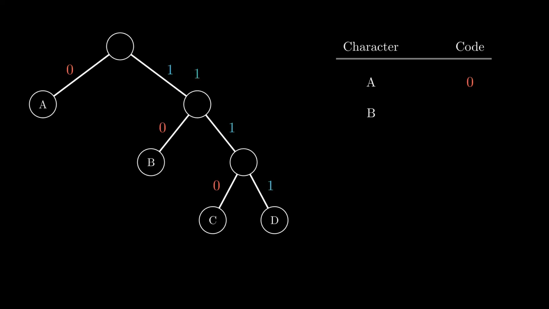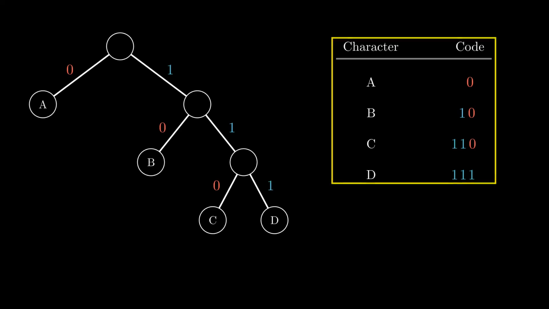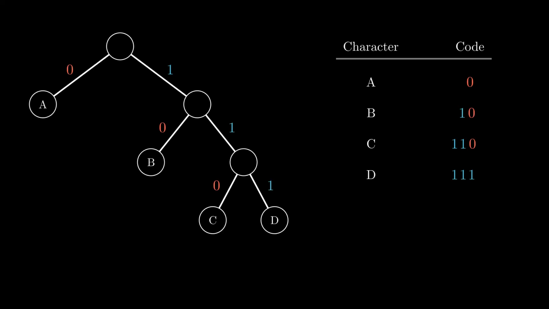Now for B. We go right, which gives us a 1, and then left, which gives us a 0. The code for B is 1-0, 2 bits. Finally, for our less frequent characters, C and D, we have to travel deeper into the tree. For C, the path is right, right, left, resulting in 1-1-0, and for D, it's right, right, right, giving us 1-1-1. Notice the result. The most common data uses only 1 bit, while rare data uses 3 bits. This variable length is the secret to compression, spending fewer bits where it counts the most.